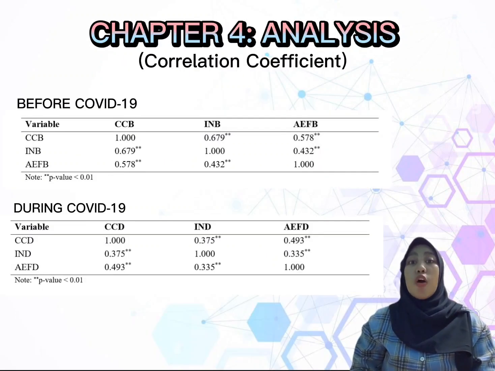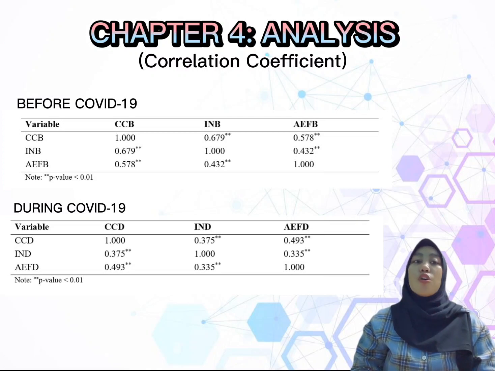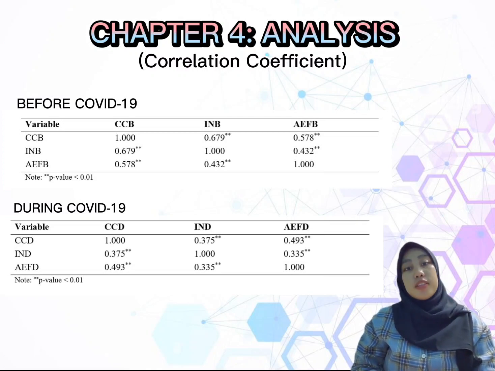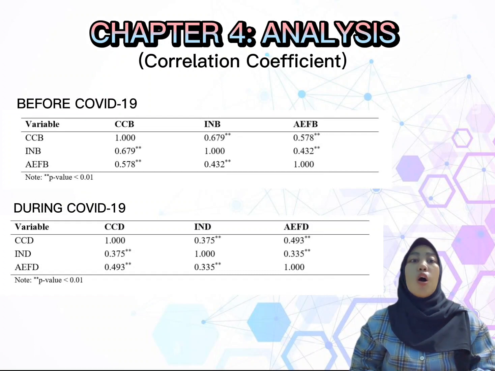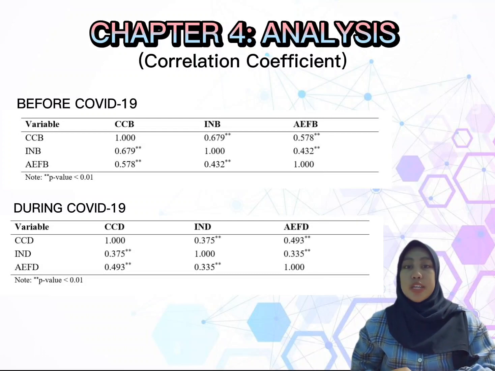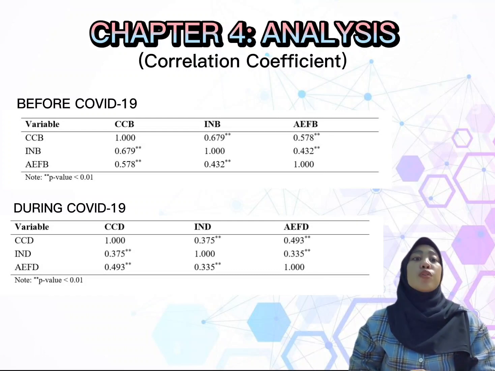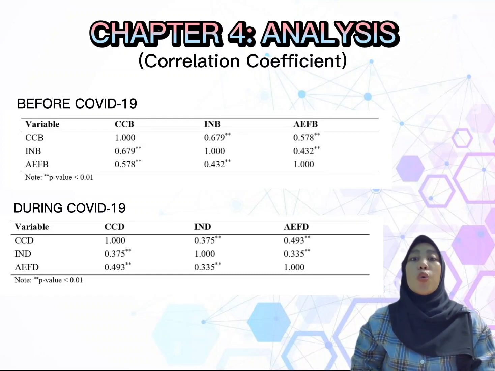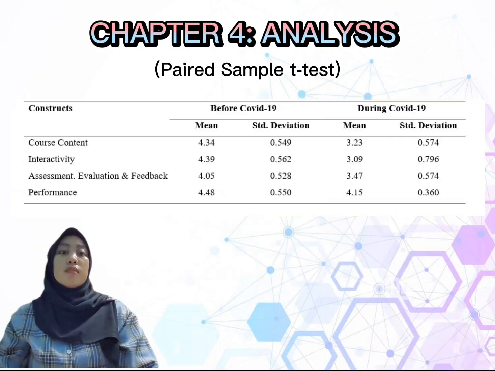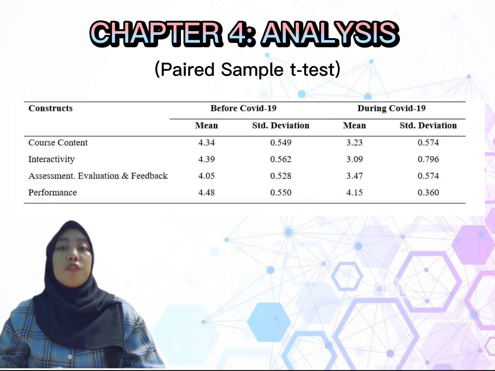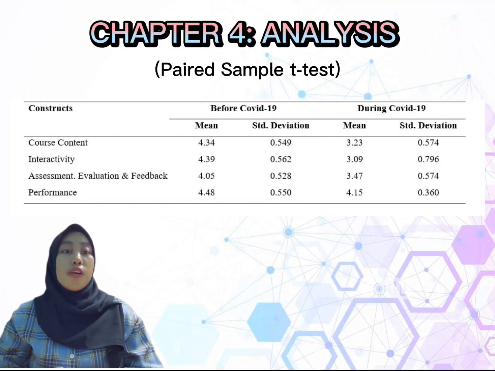Next, we test the strength of the variables with each other by using the correlation coefficient. Referring to the table here, the results indicate that all variables are intercorrelated with each other. For the correlation before COVID-19, all variables have a positive moderate correlation. However, the correlation during COVID-19 shows all variables have a positively low correlation with each other. To compare the effectiveness of learning methods between face-to-face and online learning, we use the paired sample t-test.